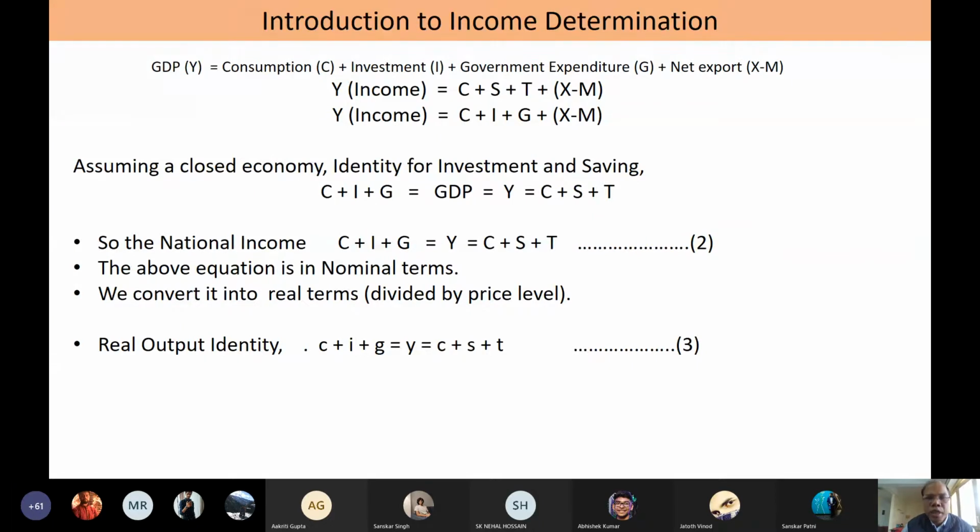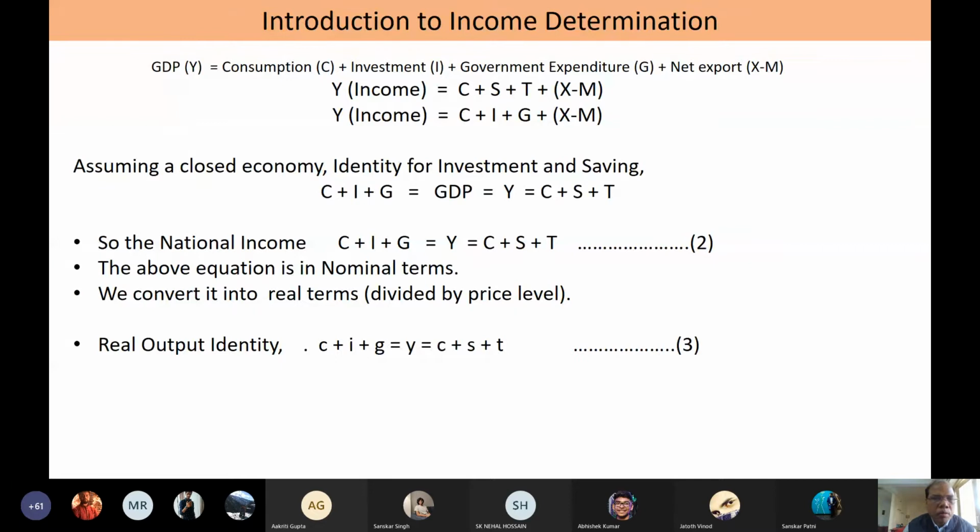Then GDP or the income will be equal to C plus I plus G, which is the same as C plus S plus T. So this national income is nothing but either of these two, the leakage side definition or the injection type definition, that will give us the total income of the economy or the national income.